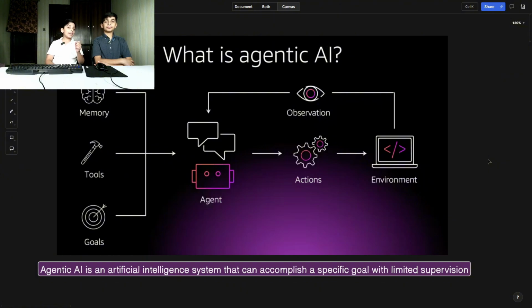So what is agentic AI? In agentic AI, there is an agent, and an agent can perform some tasks and observe its environment. An agent has its own memory, it can use tools, and it has some goals. In agentic AI, we can accomplish a specific goal that we set it to do.